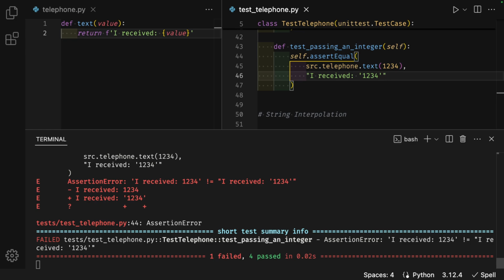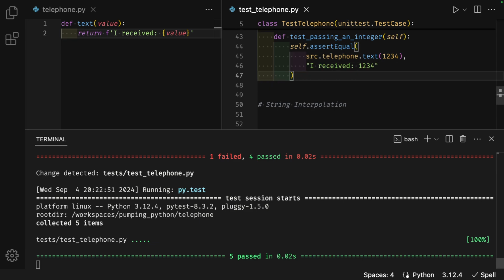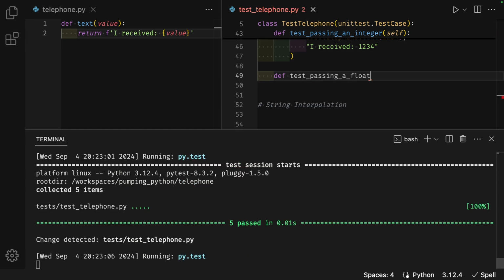The terminal shows an assertion error. When I remove the quotes from the number, the test passes. Enter twice, backspace, def test_passing_a_float.